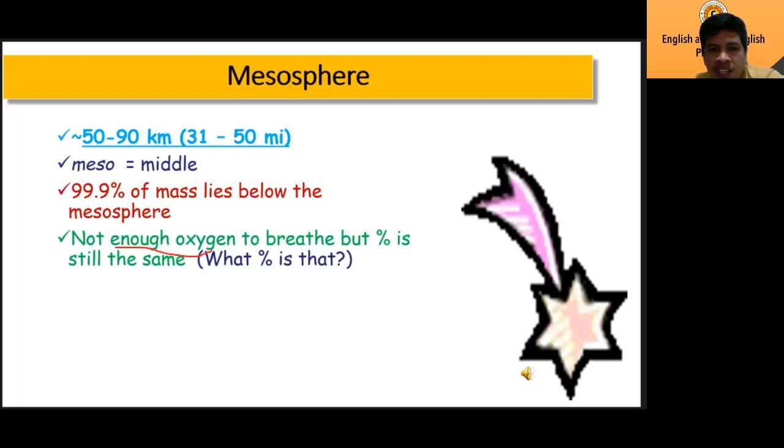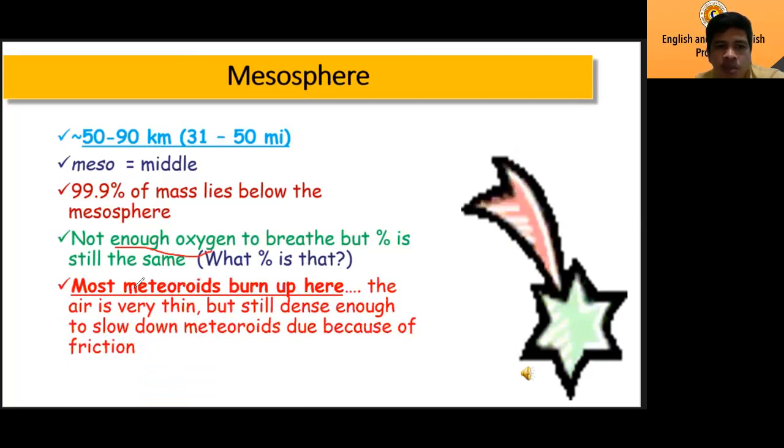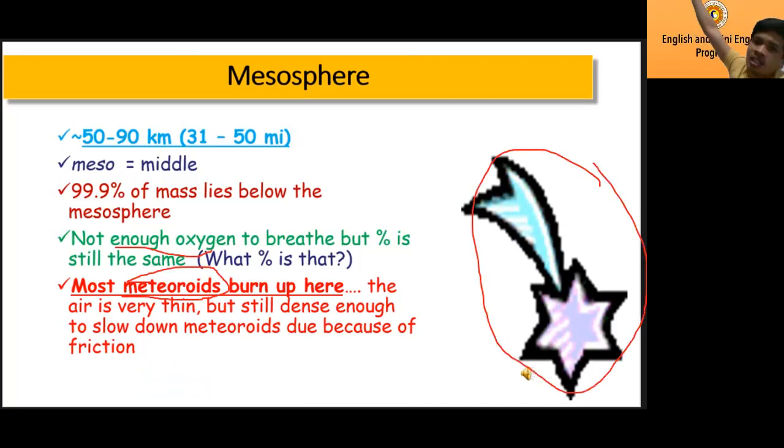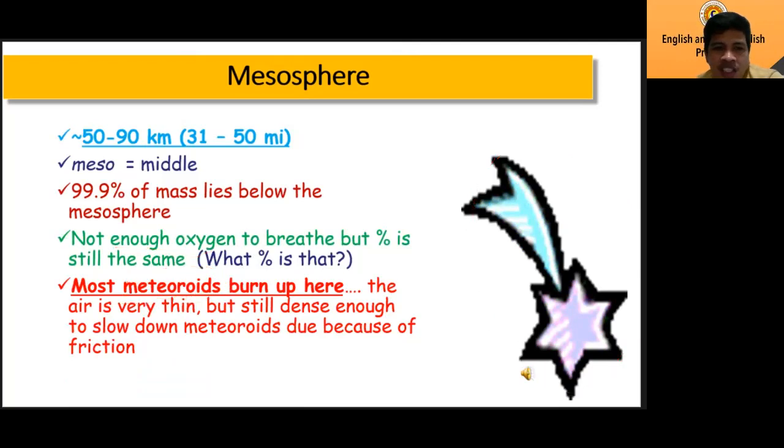Another one: most meteoroids burn up here. If you see flying meteoroids, that's burning on this layer, the mesosphere. You see that in the sky, that's the mesosphere.